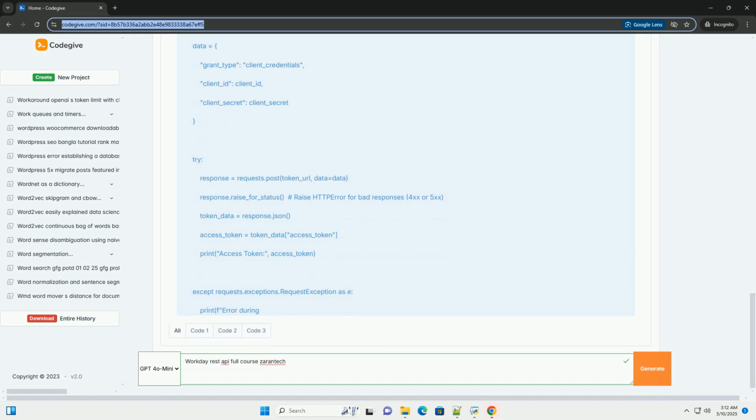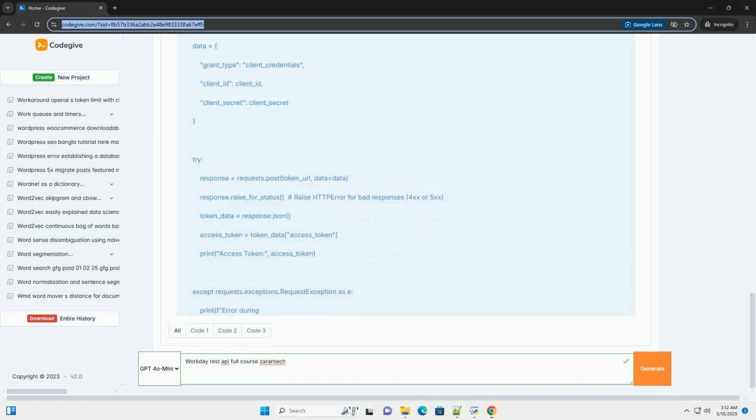Workday's API often expects specific XML structures for creating or updating data. Refer to the Workday documentation and XSDs for the correct format. JSON is becoming more prevalent, but you may still encounter XML.